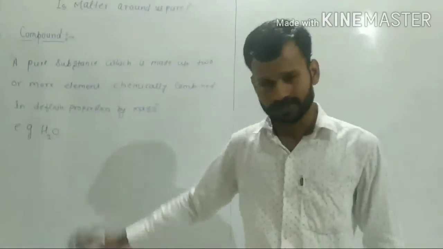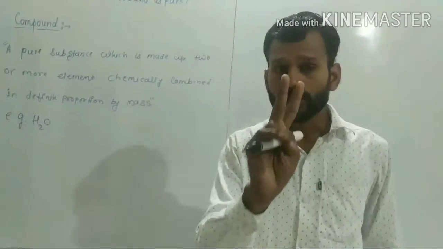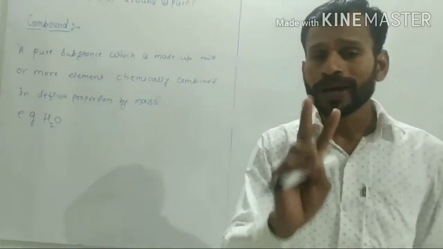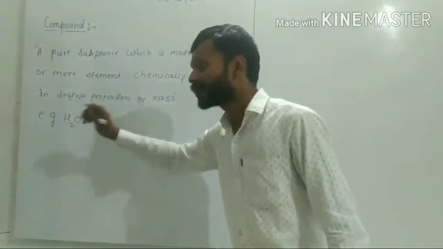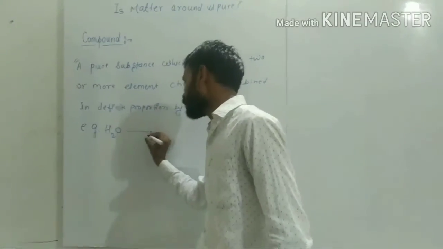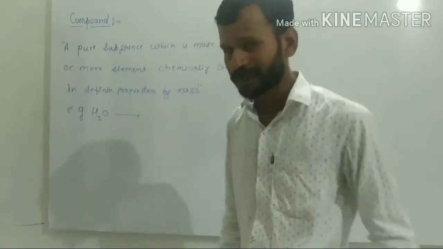If you observe here, two hydrogen atoms are there and one oxygen atom is there. Its definite proportion by mass I will represent.